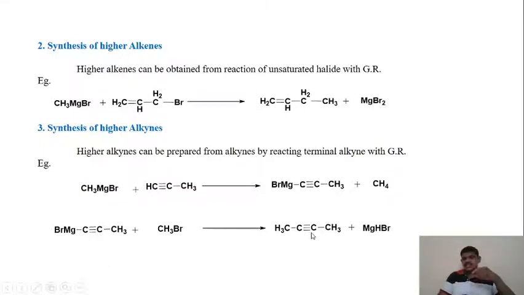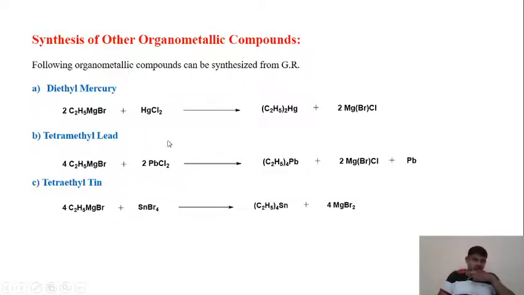CH3-C≡C-CH3, so this has 1 carbon more than the starting material, so it is the higher alkyne plus magnesium bromohydride, or MgHBr.